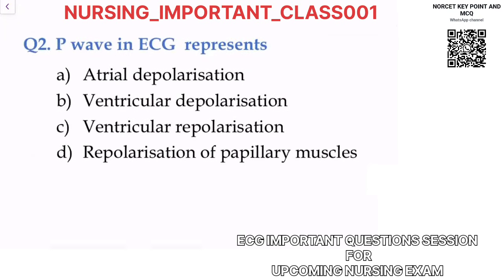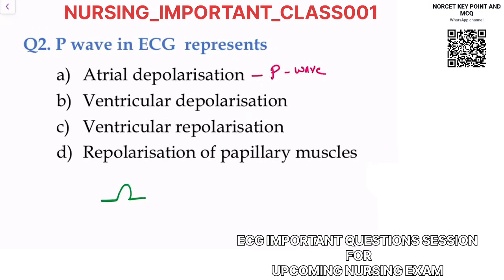P wave in ECG. So as you know, you can see this first wave in ECG. This type of wave is called as P wave. First wave, जो पहली wave आती है, that's called as P wave. This first wave is due to atrial depolarization. So just understand this. Whenever there is atrial depolarization, you will see P wave.